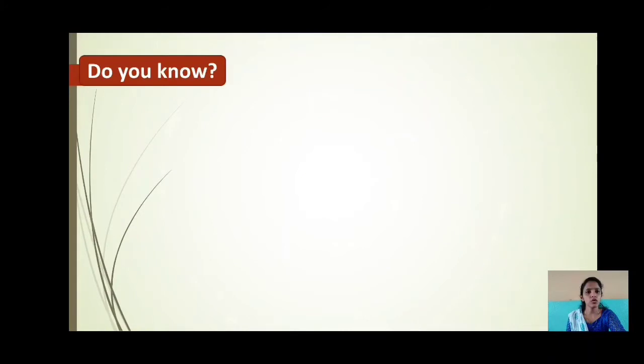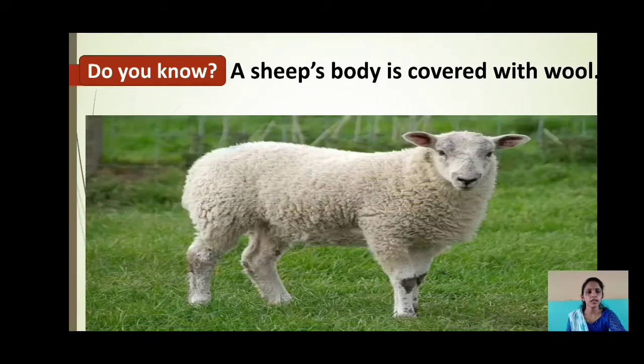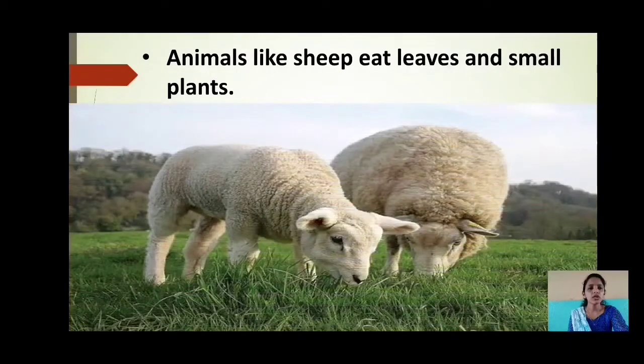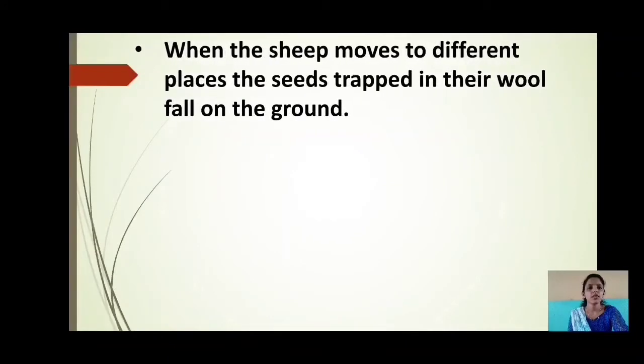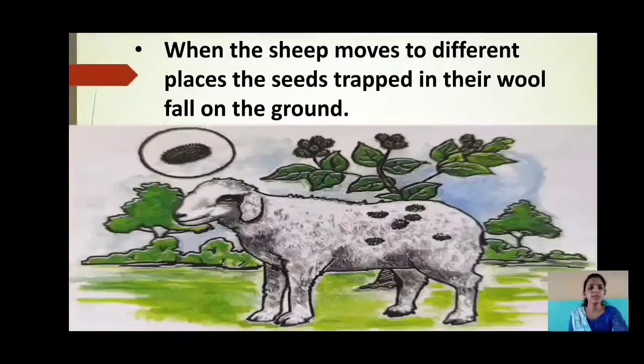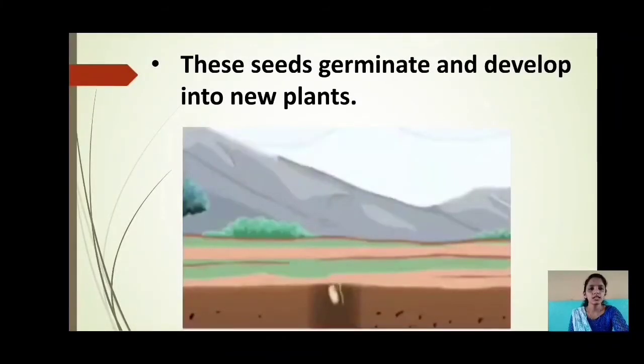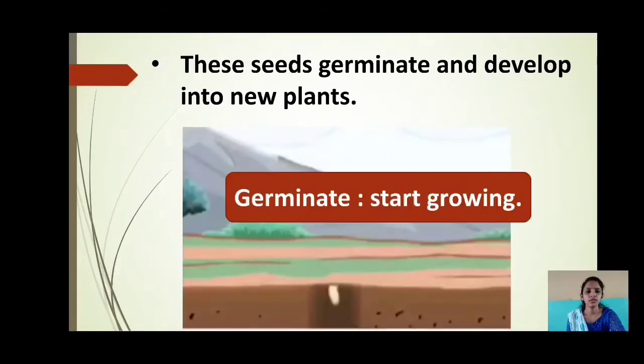Do you know? A sheep's body is covered with wool. Animals like sheep eat leaves and small plants. When the sheep moves to different places, the seeds trapped in the wool fall on the ground. These seeds germinate and develop into new plants. Germinate means start growing. In this way, the sheep and the plants help each other.